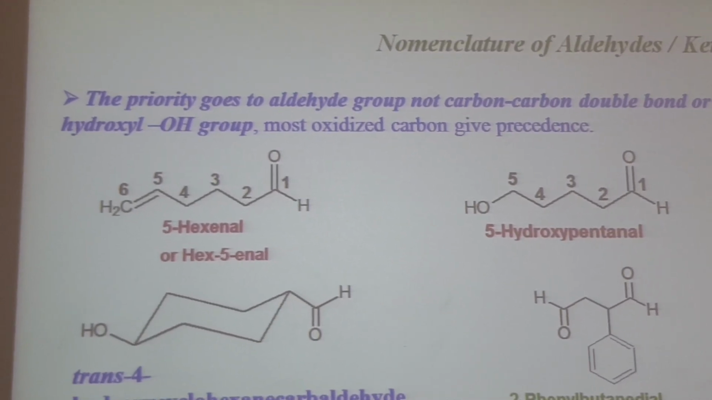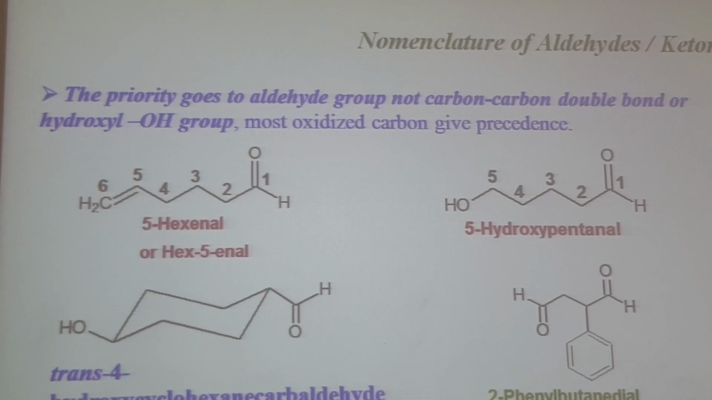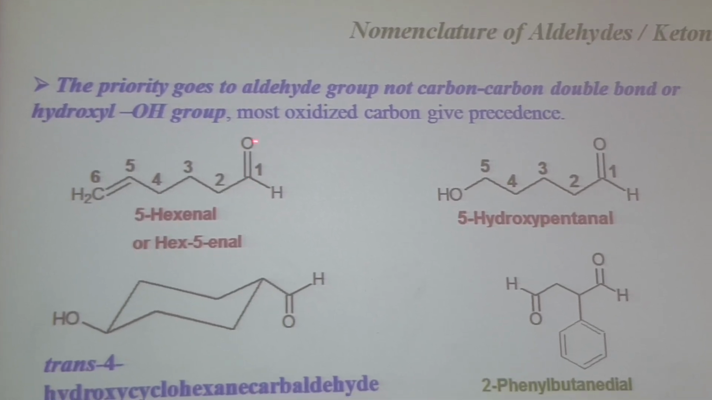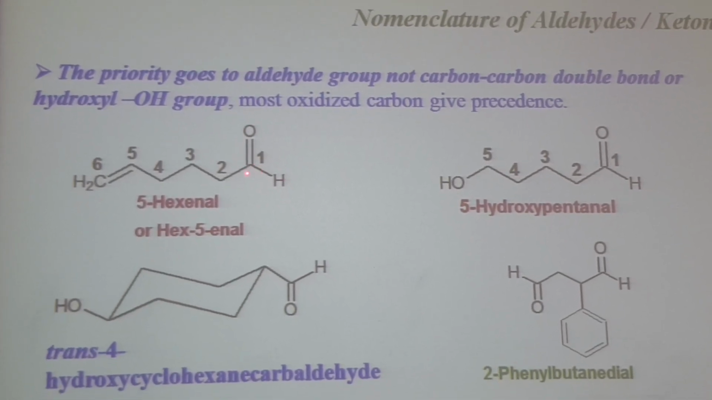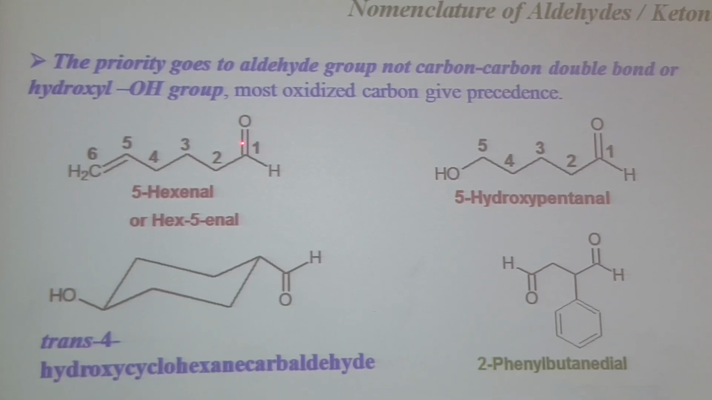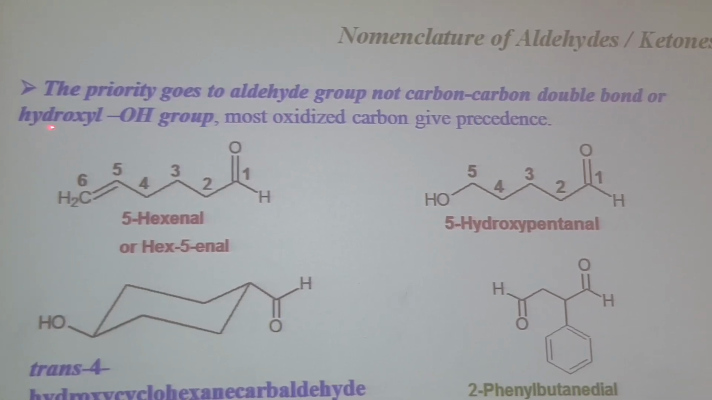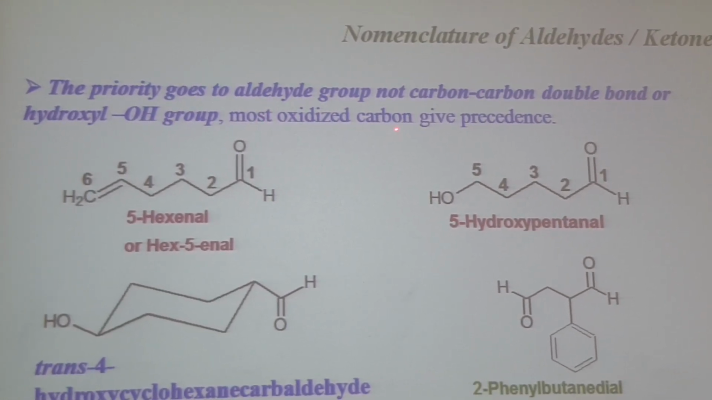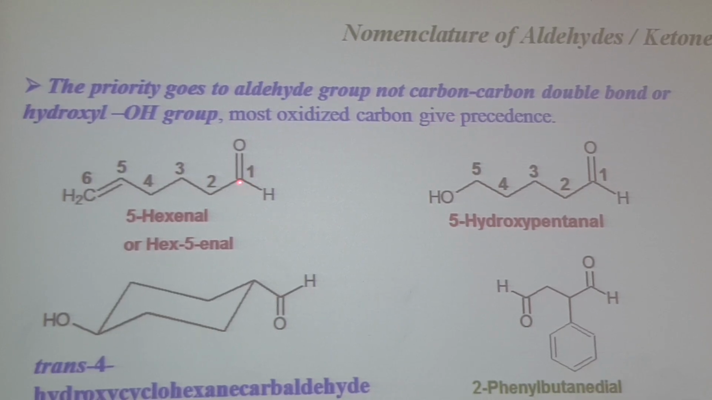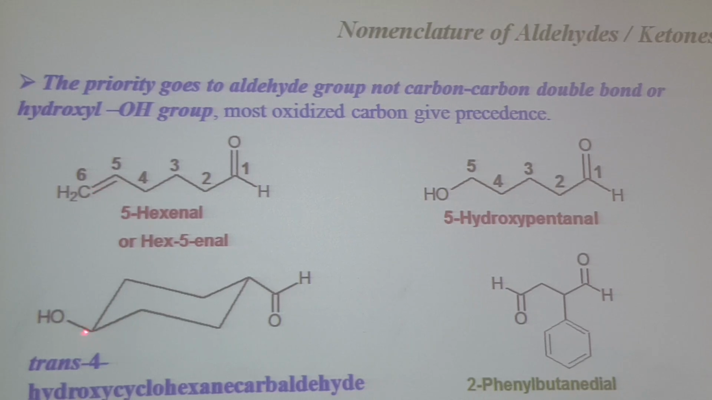So, some more examples of aldehydes, then priority comparison of carbon-carbon double bond and aldehydic carbon. When we have an aldehyde group and a carbon-carbon double bond, priority goes to the aldehyde carbon. So the priority goes to the aldehyde group, not the carbon-carbon double bond or hydroxyl group. The most oxidized carbon gives precedence. This carbon is the most oxidized as compared to the carbon-carbon double bond and the carbon of the alcohol.